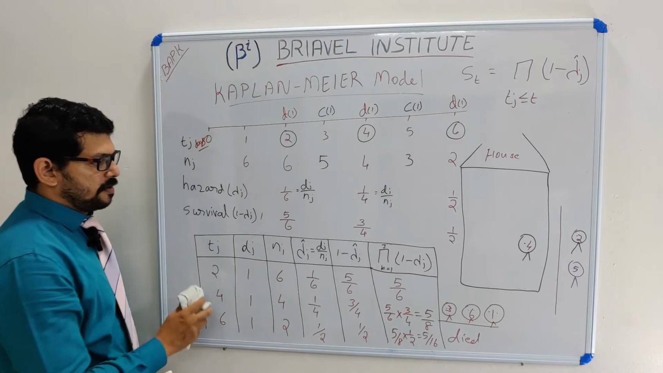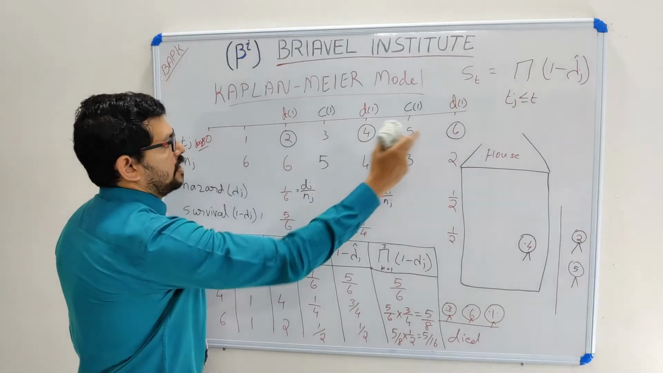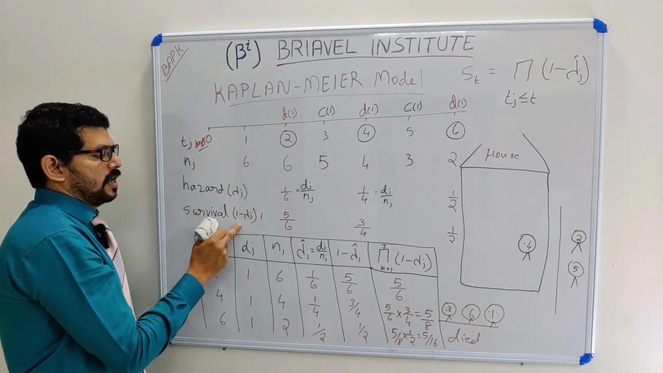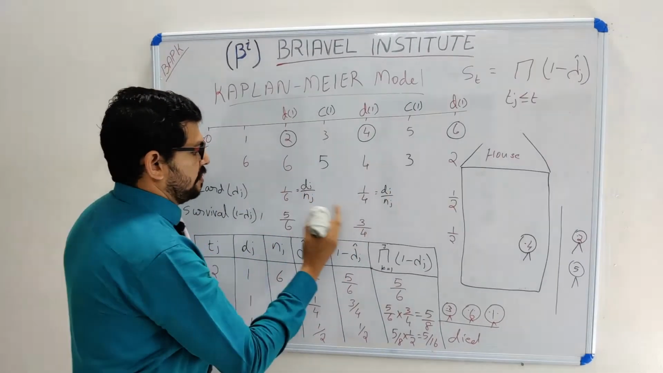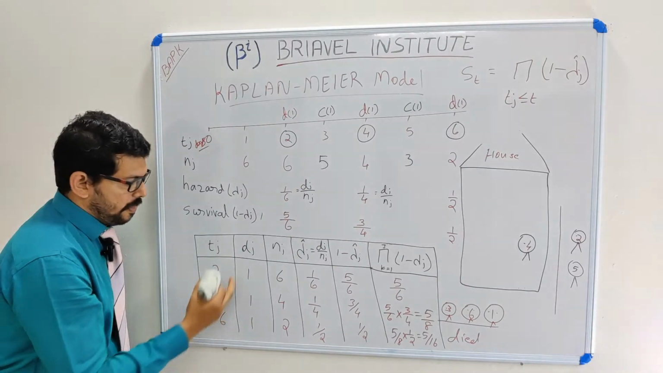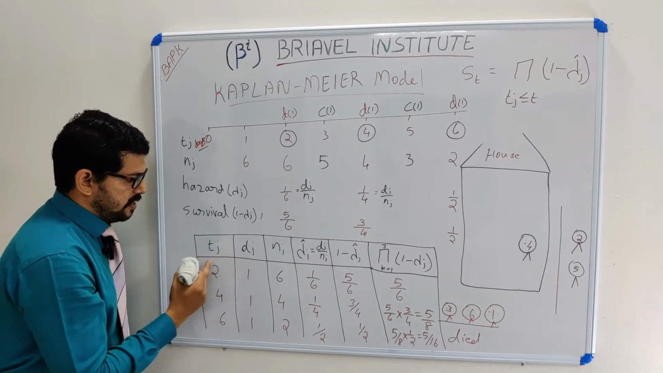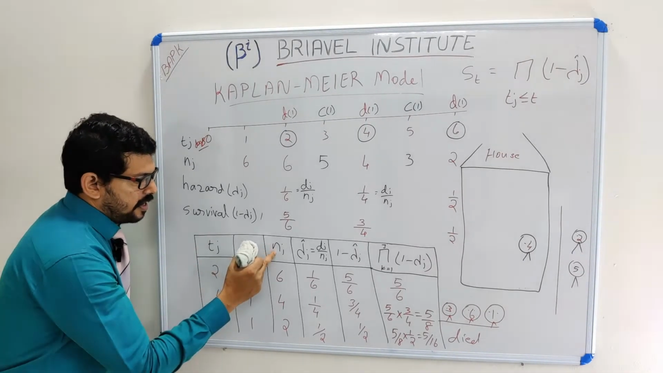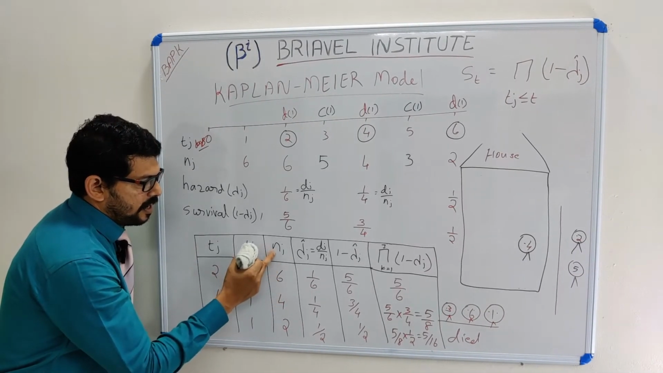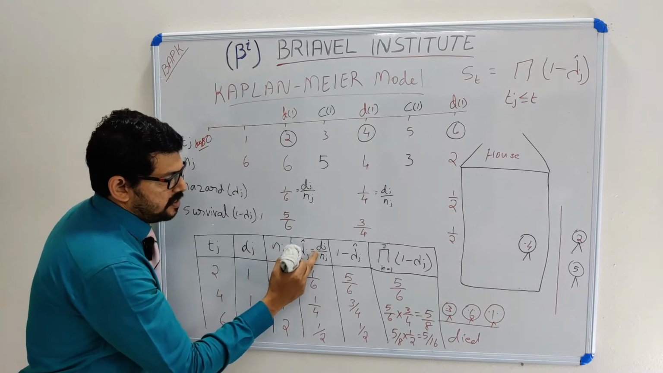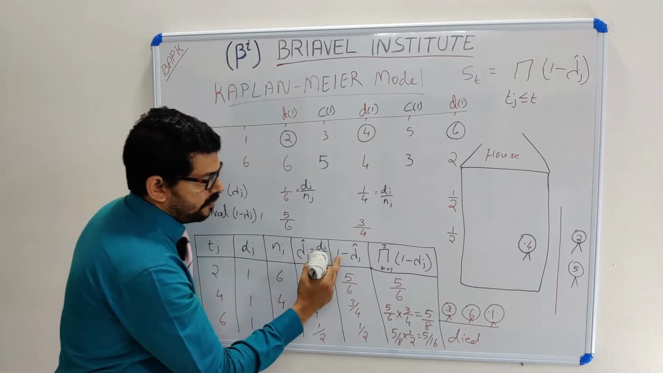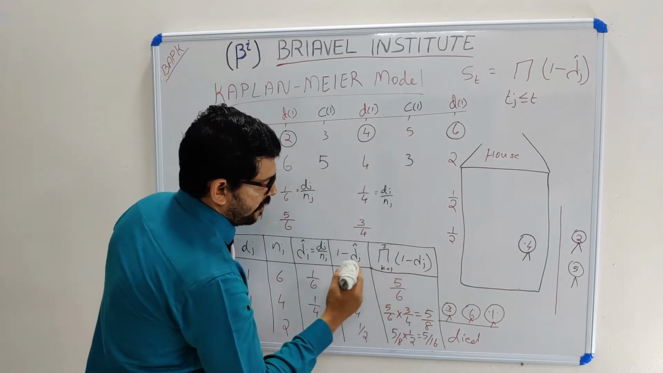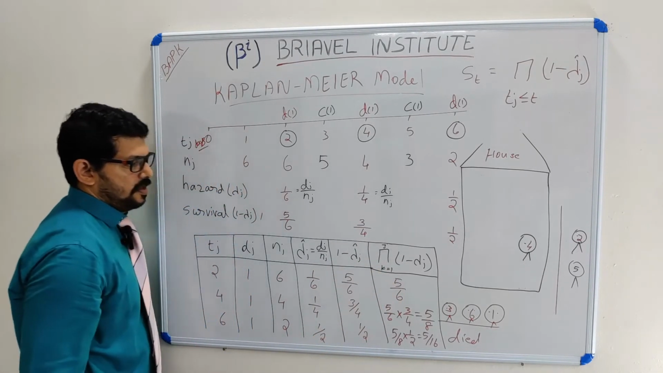I feel you understood how to write the timeline graph and n_j, hazard rate, and survival rate. After writing each term, I have to draw the table. t_j: we take time only at the time of death, and n_j is how many are alive at the time of observation. Lambda_j is equal to d_j by n_j, 1 minus lambda_j is the survival rate, and for survival probability we multiply each term.